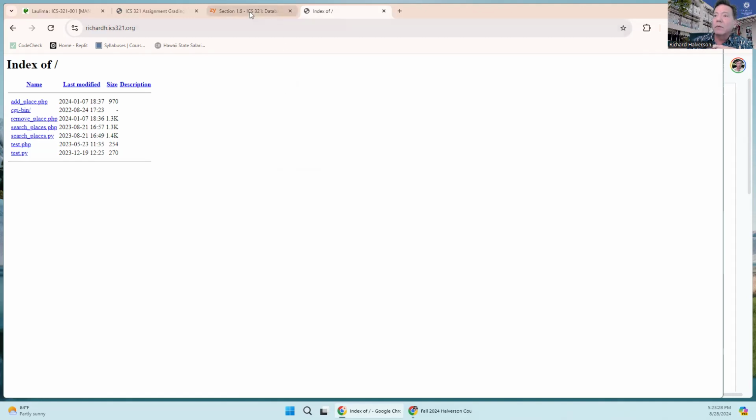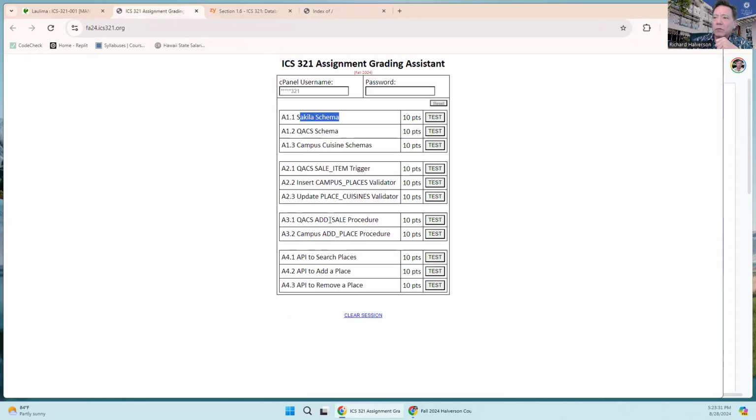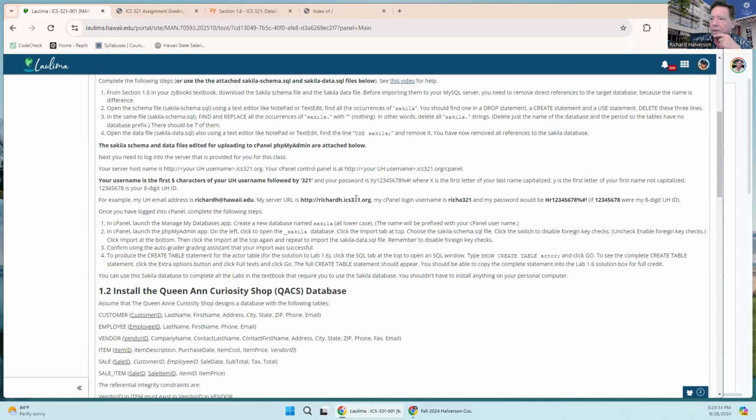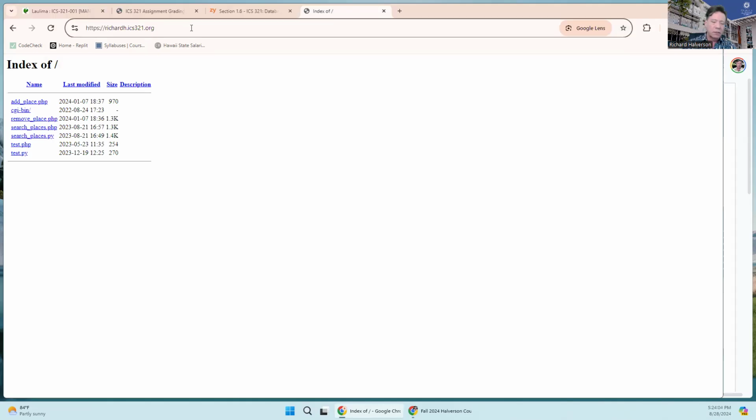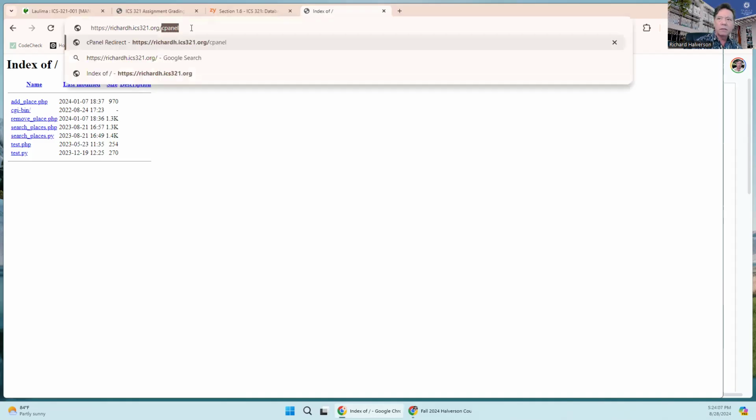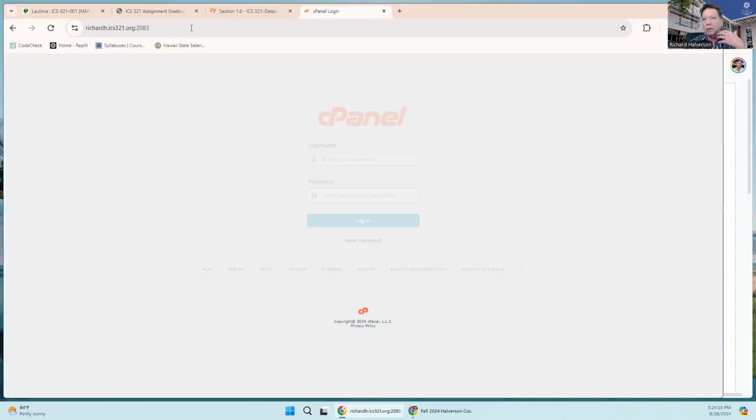But anyway, instead I want to go to my cPanel. How do I get to cPanel? Here it is. Sorry, this is hard to read. My username is Richard H, and it's ics321.org/cpanel. And I go to here.